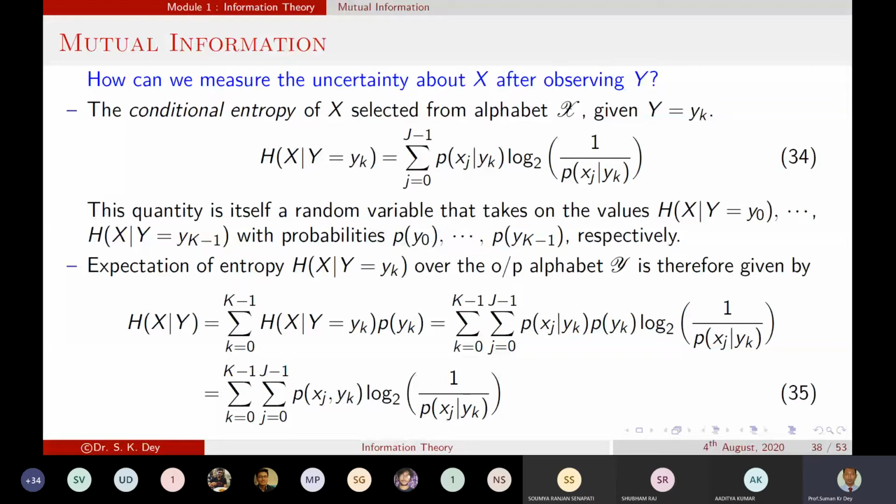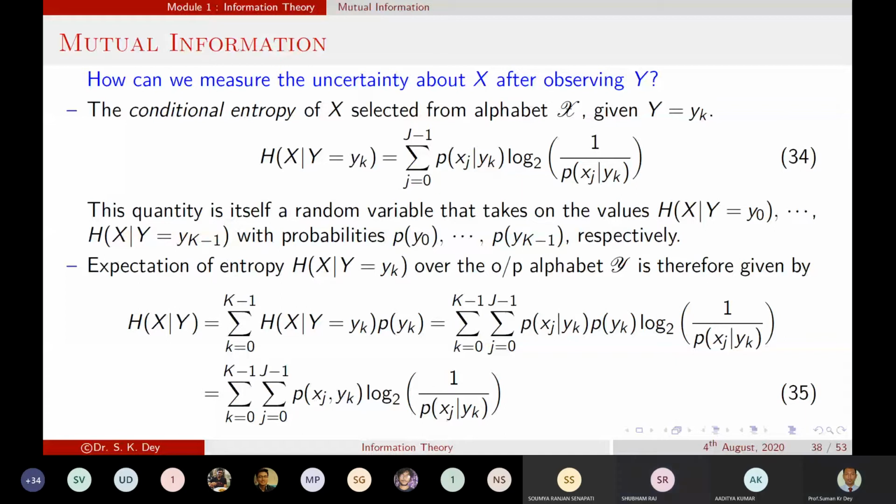So now if we have an output value y equal to yk, when you observe this output value, what should be the x value? And definitely the x value will be selected from the set of alphabet X, among all the input probabilities or input symbols. Yes or no?